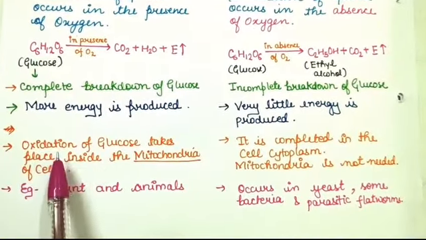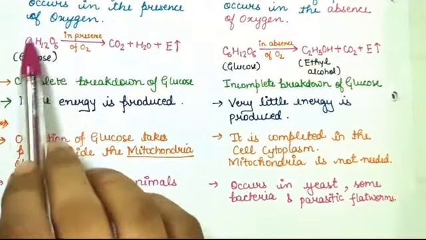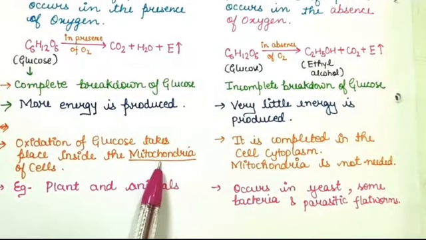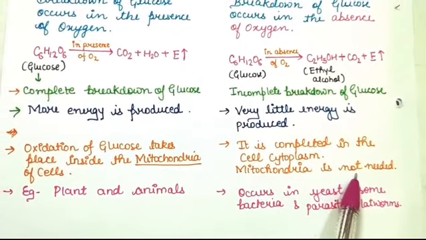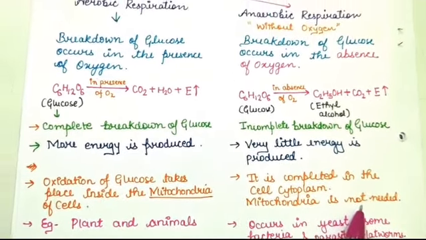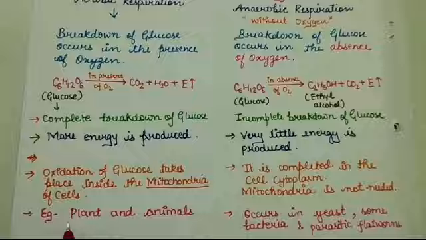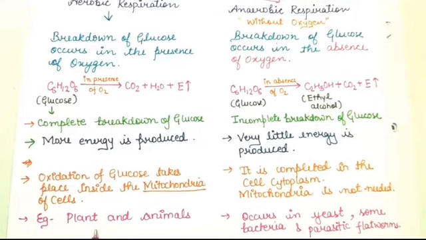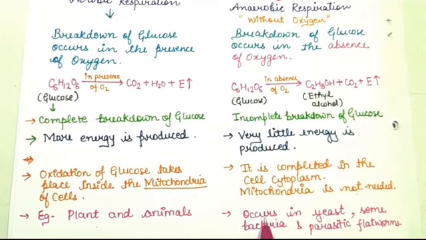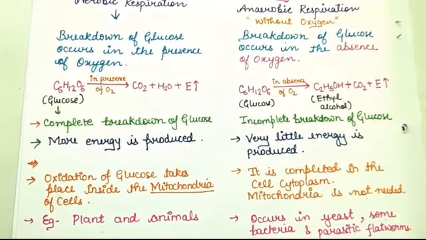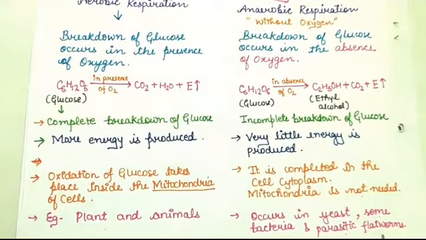In aerobic respiration, oxidation of glucose takes place inside the mitochondria of cells, whereas mitochondria is not needed in anaerobic respiration. So children, aerobic respiration occurs in plants and animals, whereas anaerobic respiration occurs in yeast, bacteria and parasitic flatworms.